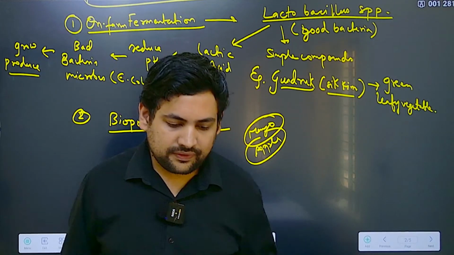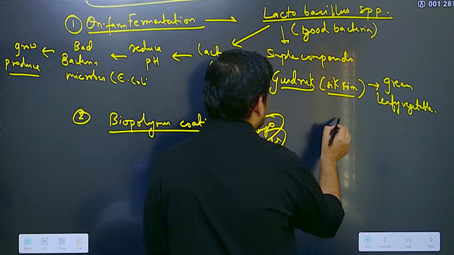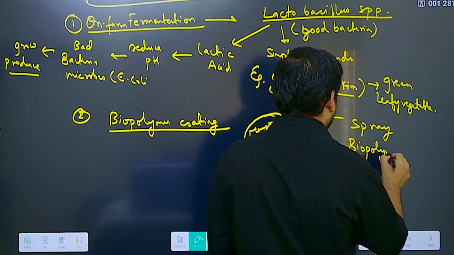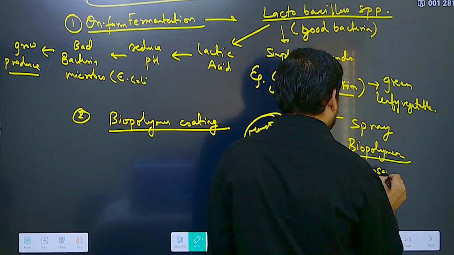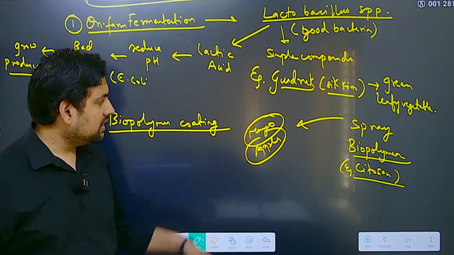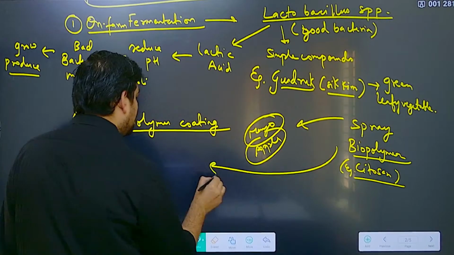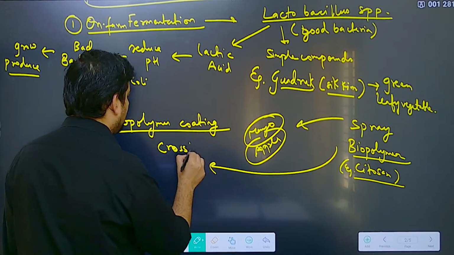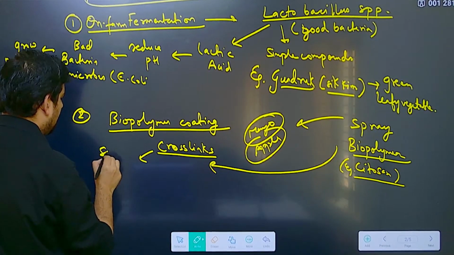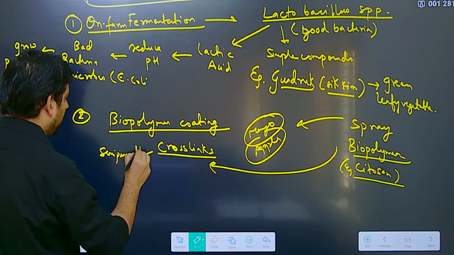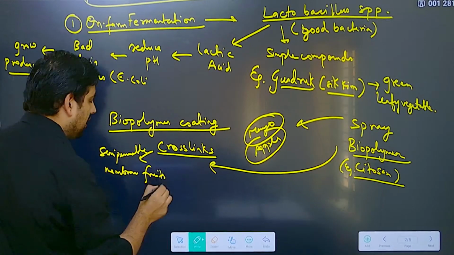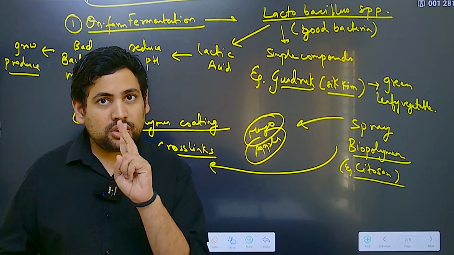Now, once you have taken them out, what you can do is basically you can spray a biopolymer over it. The most famous example is chitosan. So what you can do, you can spray this biopolymer. Now what happens? This biopolymer has a tendency to form cross links. It will form cross links and it will create a semi-permeable membrane around your fruits. Now, this semi-permeable membrane does two things.